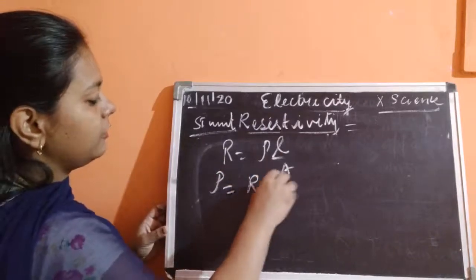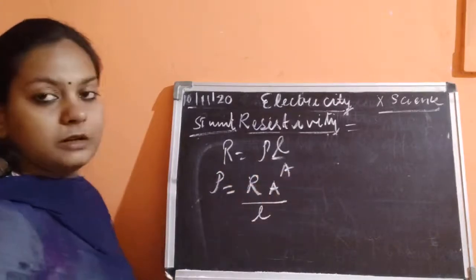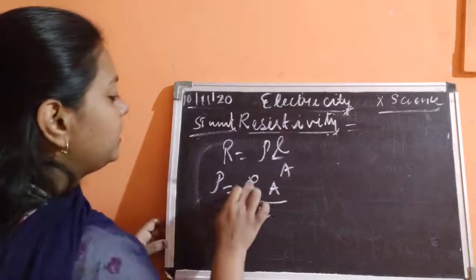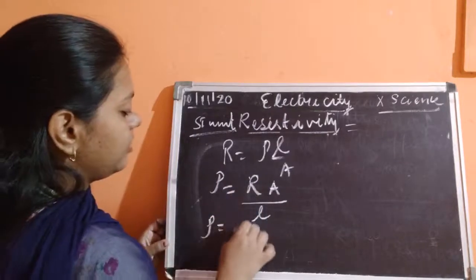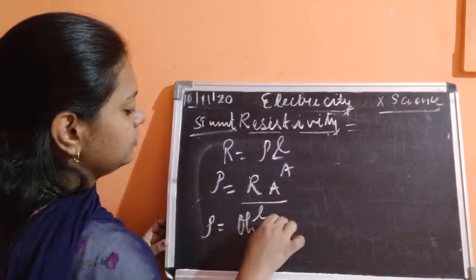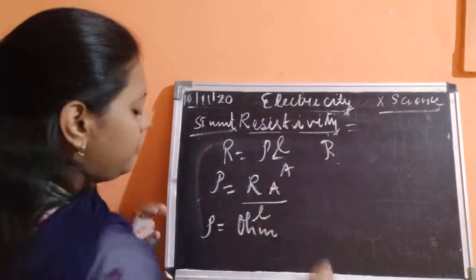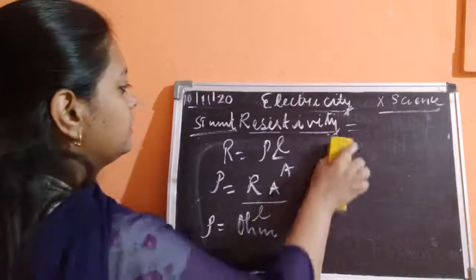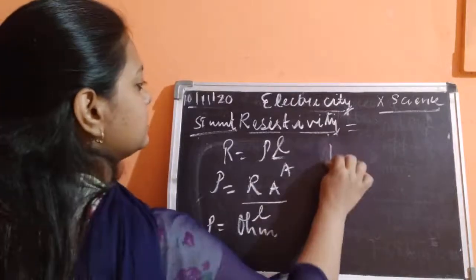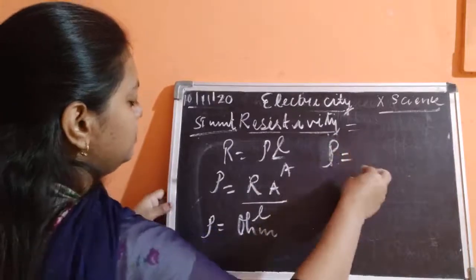Resistance into area of cross section upon length. You know that R is always calculated in the form of ohm. I'll write it here. R is calculated in the form of ohm. So what would be? Rho would be like this. Rho is equal to